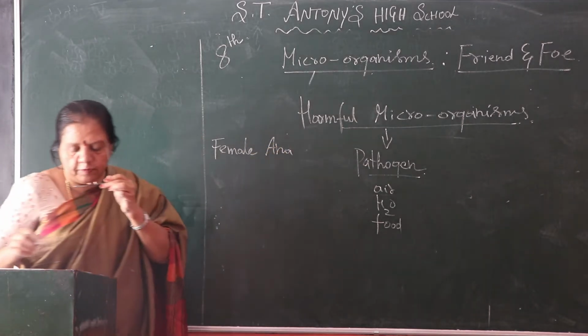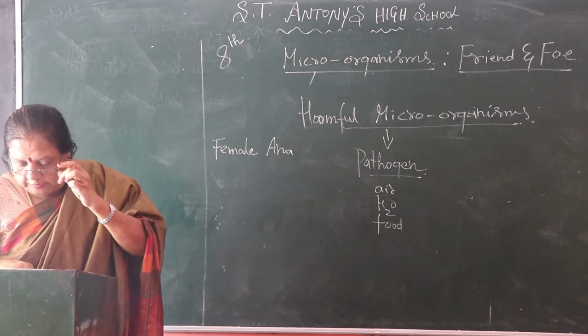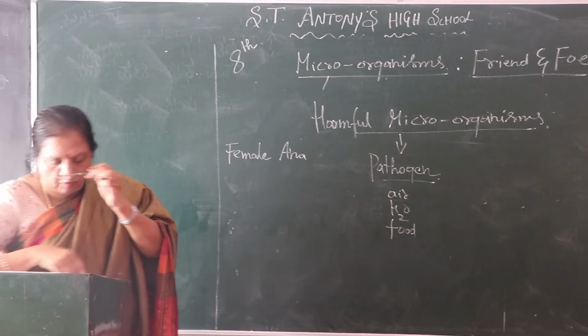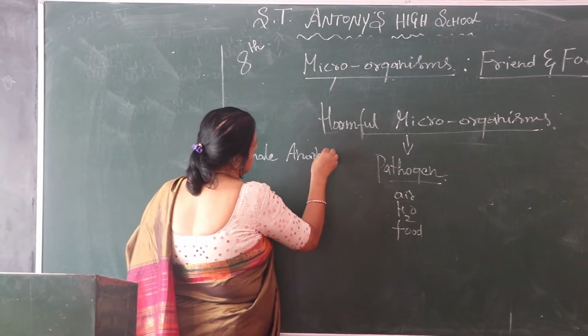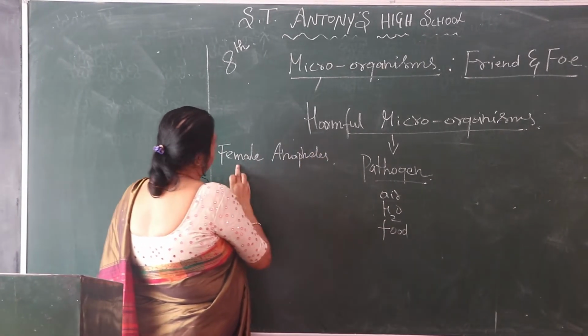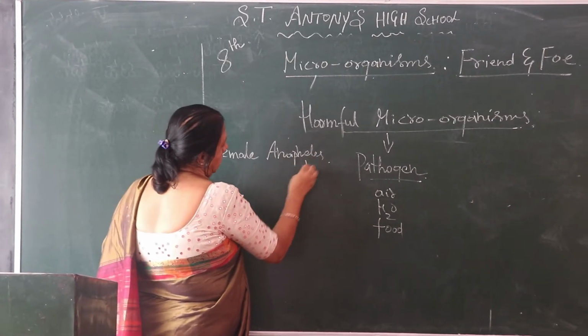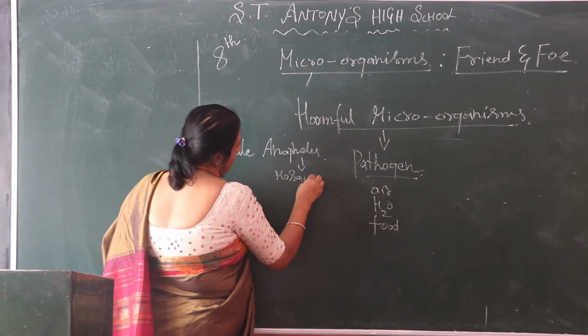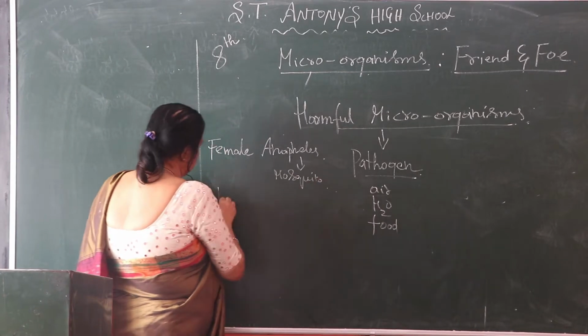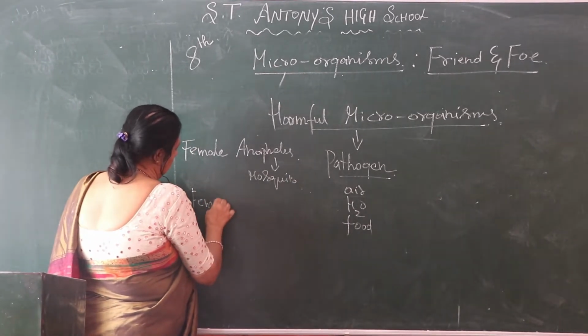What is the spelling of Anopheles? Female Anopheles, that is one mosquito name. Not only that, another one, female Aedes.